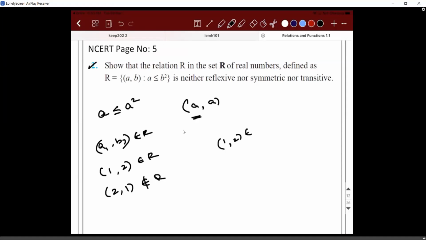What about transitive? (1, 2), let's say it belongs to R. (2, 3), let's say it belongs to R. Then (1, 3) also belongs to R. So here you have to take fractions. Tell me some numbers you think. 1 by 2, 1 by 4. 1 by 4, 1 by 2.